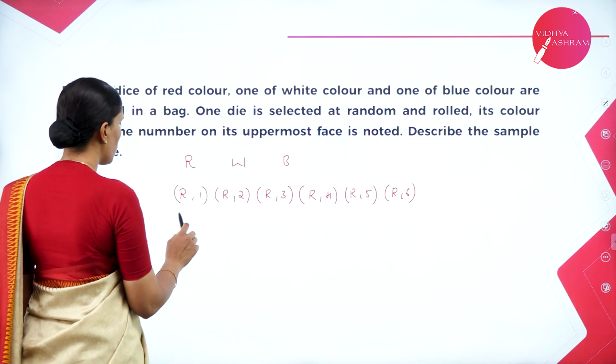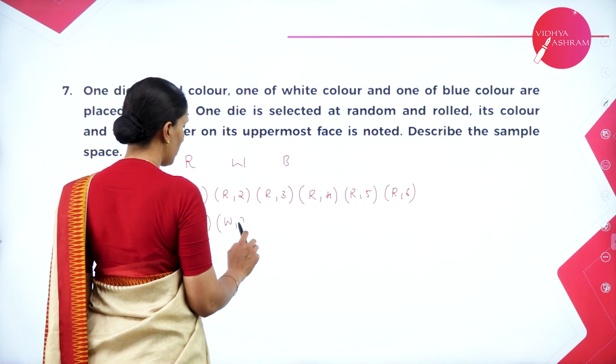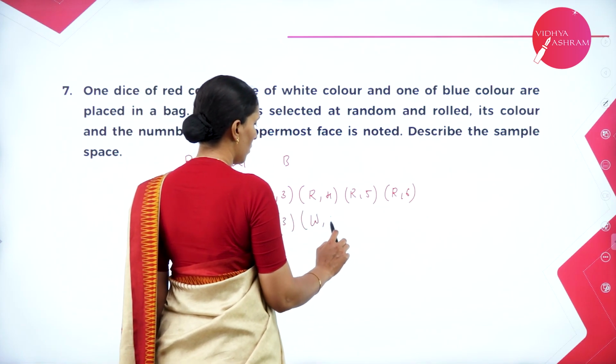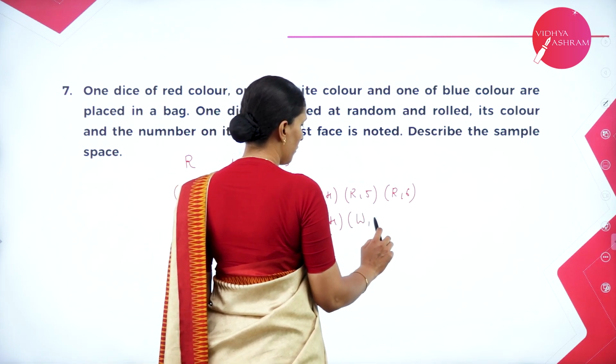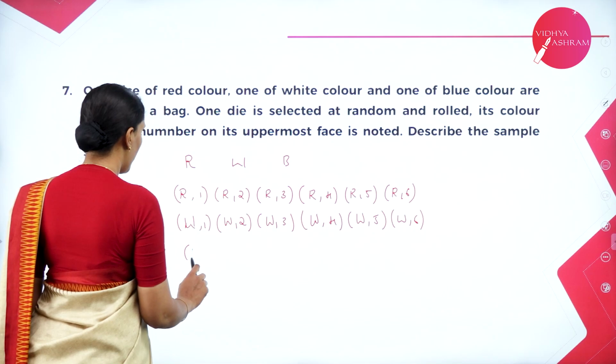Now suppose I choose white, then again it's the same combination with white: 1, 2, 3, 4, 5, 6. The same thing can happen with blue.